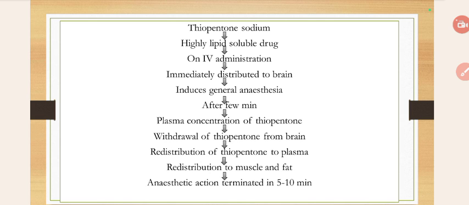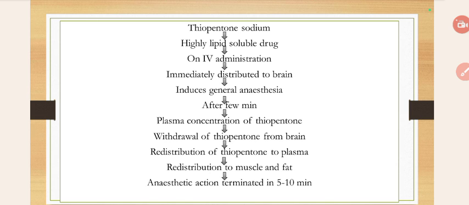For the induction of anesthesia, it is given as a loading dose, and for the maintenance of anesthesia, we give a maintenance dose. For thiopentone, the redistribution phenomenon follows: first it goes to the brain, then to the plasma, and ultimately it is stored in the adipose tissue as a temporary reservoir of the drug.